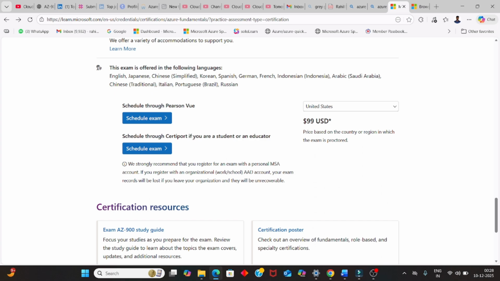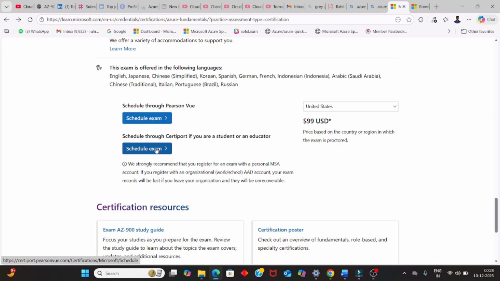Now we have the main thing: schedule through Pearson VUE or schedule through Certiport if you are a student or an educator. So if you are in college or you are an educator, you can go with Certiport, if you have a coupon code or something like that.